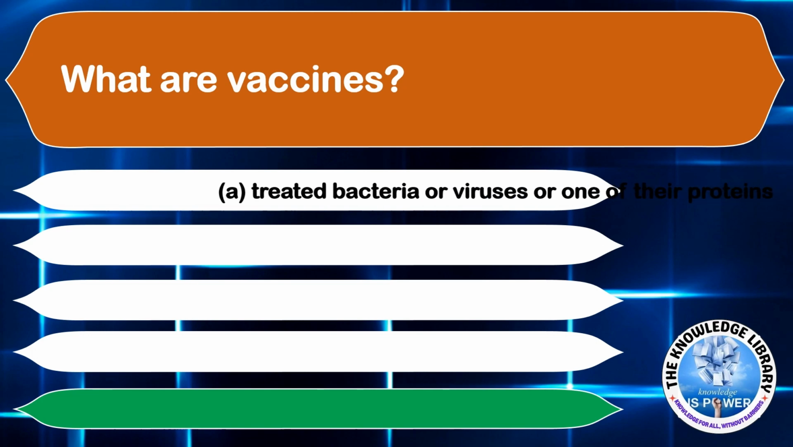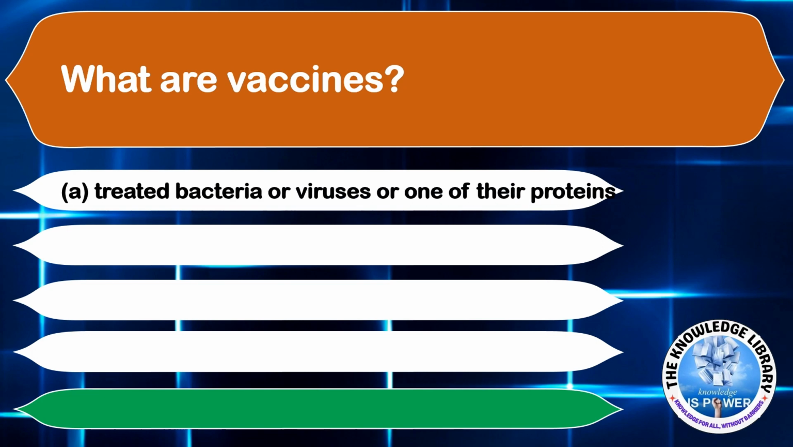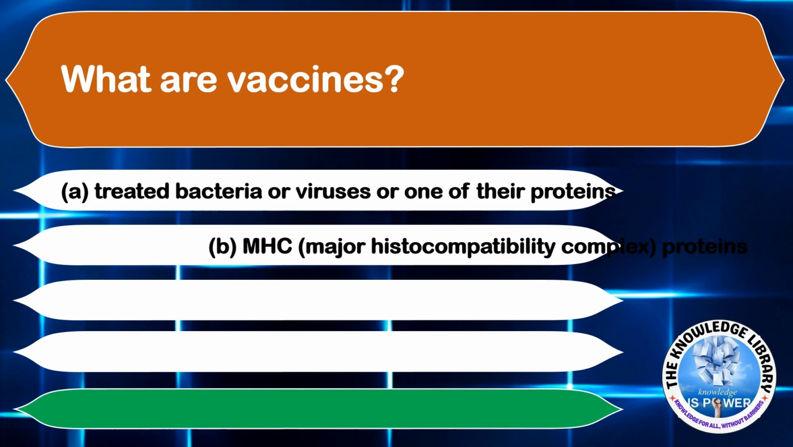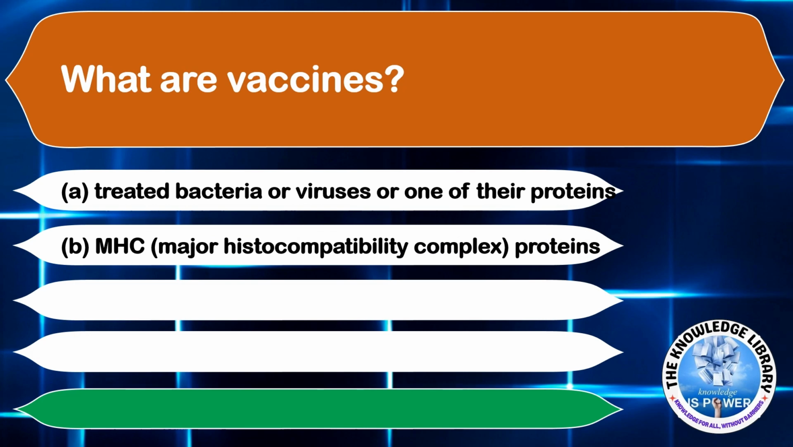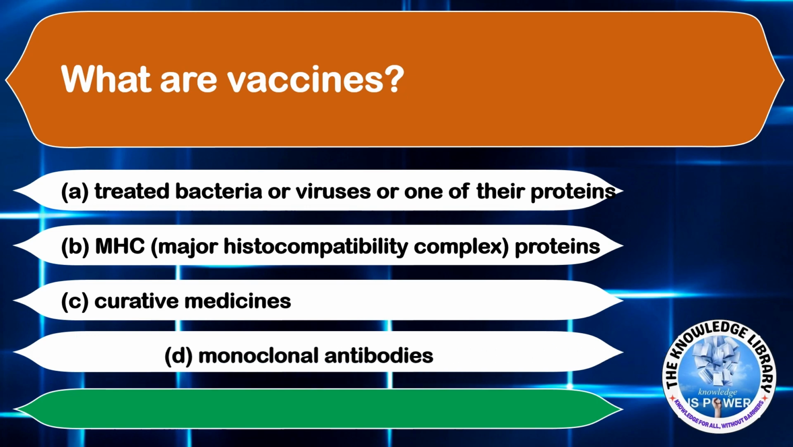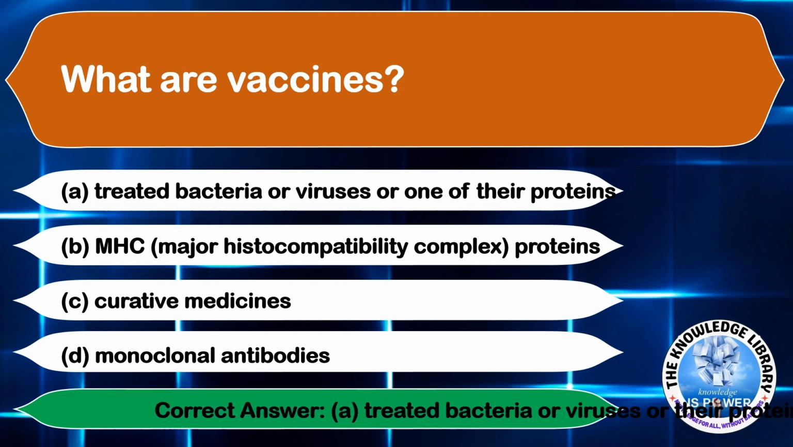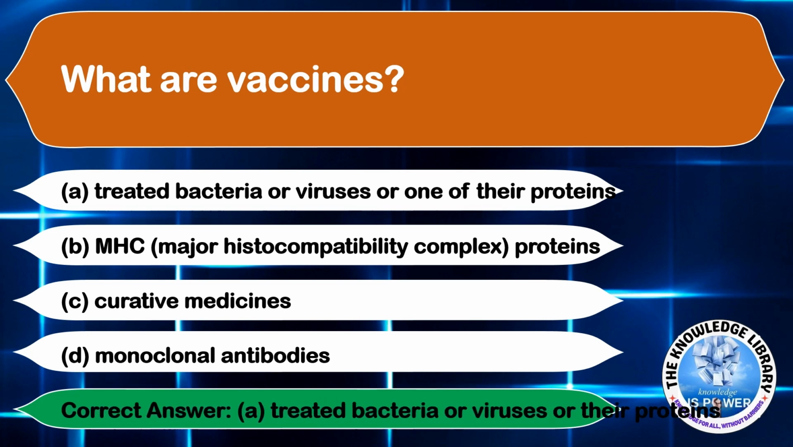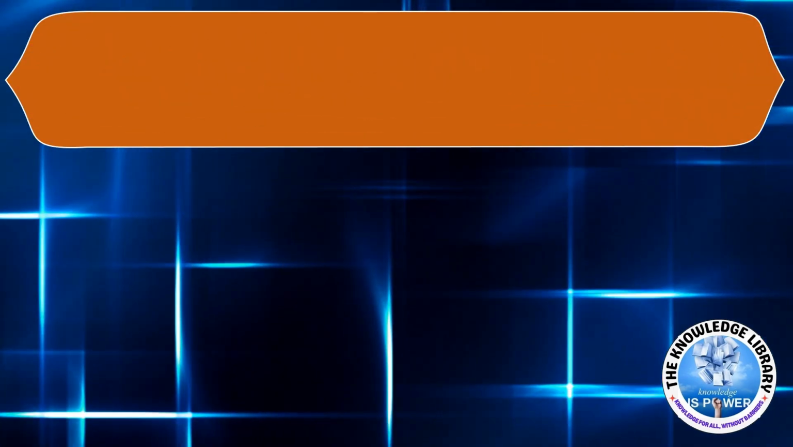What are vaccines? Option A, treated bacteria or viruses or one of their proteins. Option B, MHC, major histocompatibility complex protein. Option C, curative medicines. And option D, monoclonal antibodies. The correct answer is option A, treated bacteria or virus. Moving on to the next question.